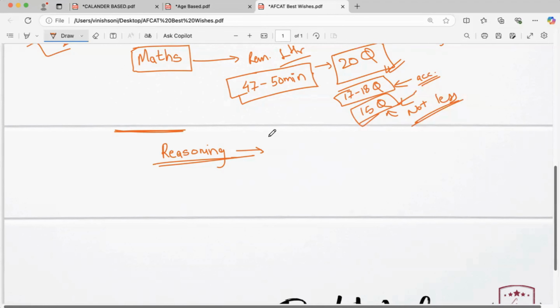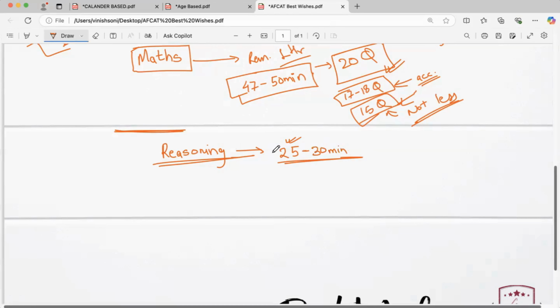Okay, just leave them at that point and try to finish your reasoning questions in 25, maximum 30 minutes. If you are able to solve this in 25 minutes, well and good. It is very advisable to solve within 25 minutes.